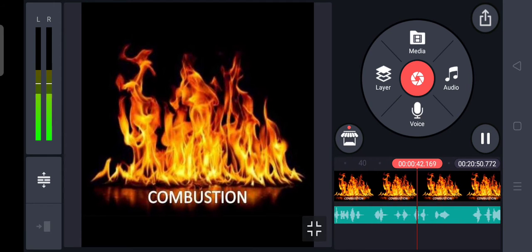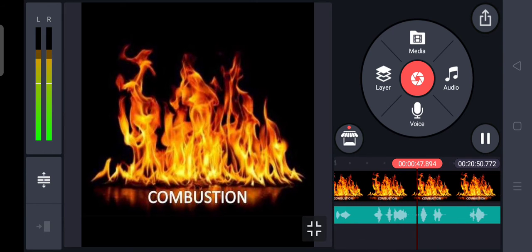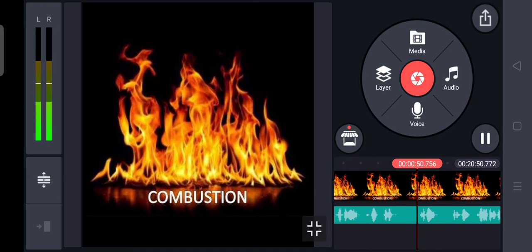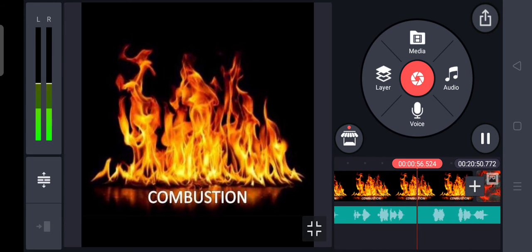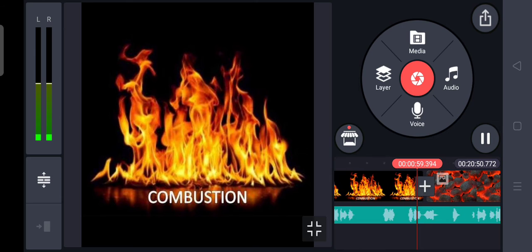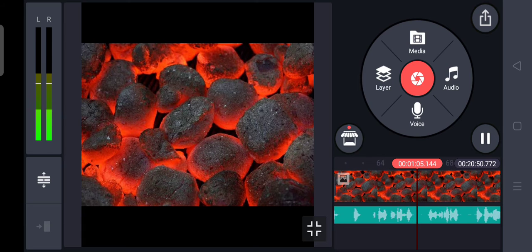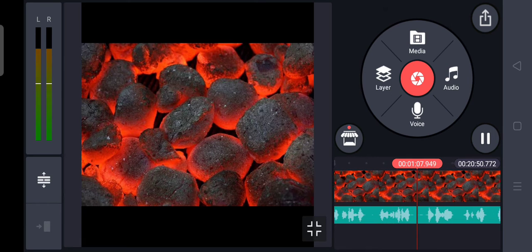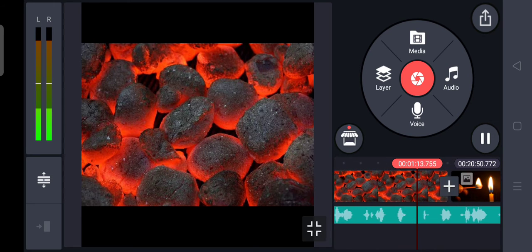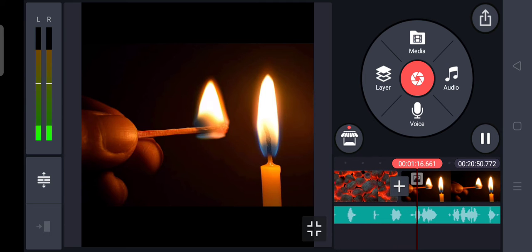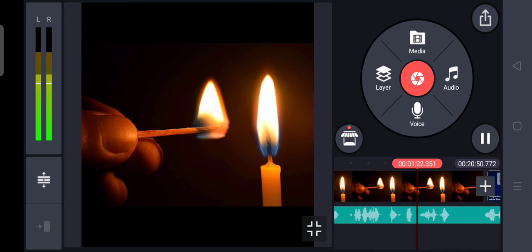This light, which is formed during the combustion, can be in the form of a flame or it can be in the form of a glow. For example, if you notice, when wood burns, it produces a flame. But when charcoal burns, it produces a red hot glow. So there are so many examples of combustion, that is burning of wood, burning of paper, combustion of charcoal, combustion of magnesium. So anything which is burned is called combustion.